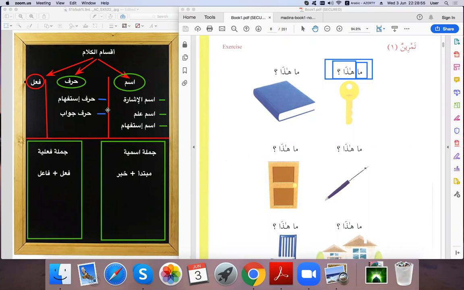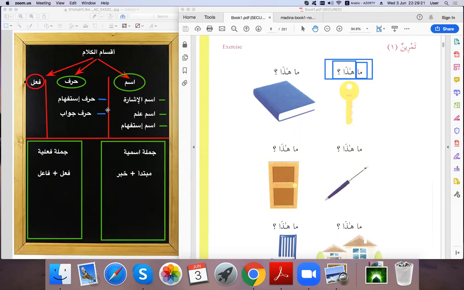Ism is the noun, al-harf is the particle, al-fi'l is the action, the verb. Ism is divided into many categories as well. We have ism ishara, هذا, we learned. Ism al-alam, the name of a person, the name of a country, the name of a car. Okay, it's called alam. Ism istifham, we use ism istifham to ask.